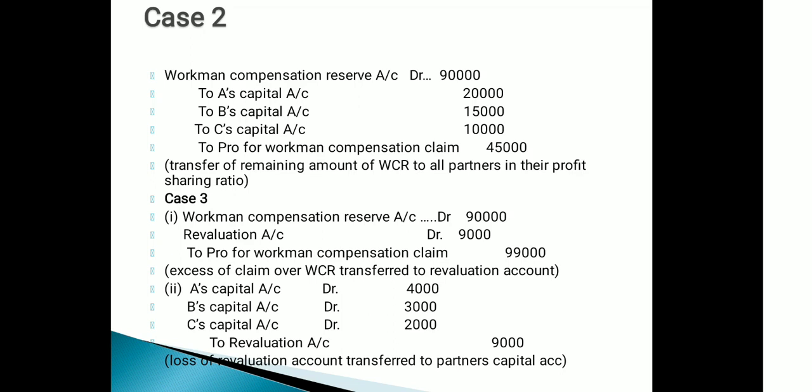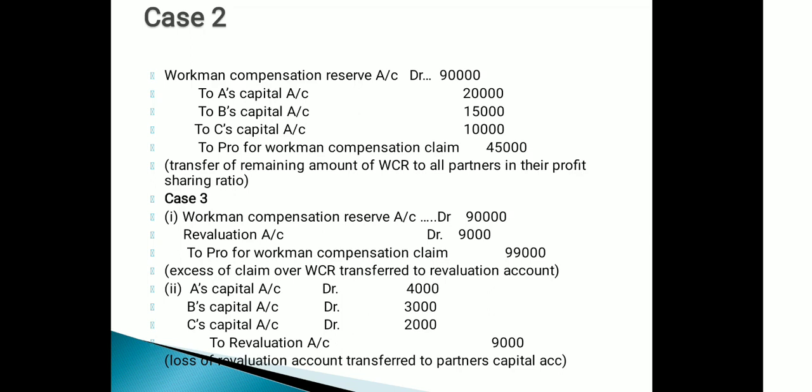In case number 2, there was a claim of rupees 45,000. Here the claim is 45,000 and we have the reserve of 90,000, which is more than the claim. So in the second case, we can utilize the workman compensation reserve of 45,000 and the remaining reserve will be distributed among the partners.